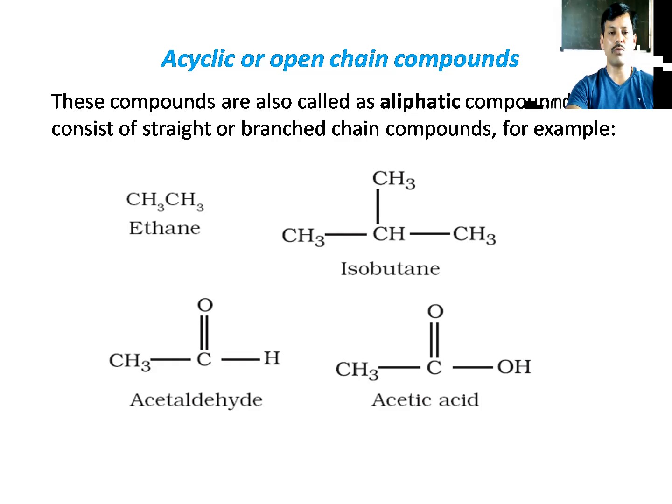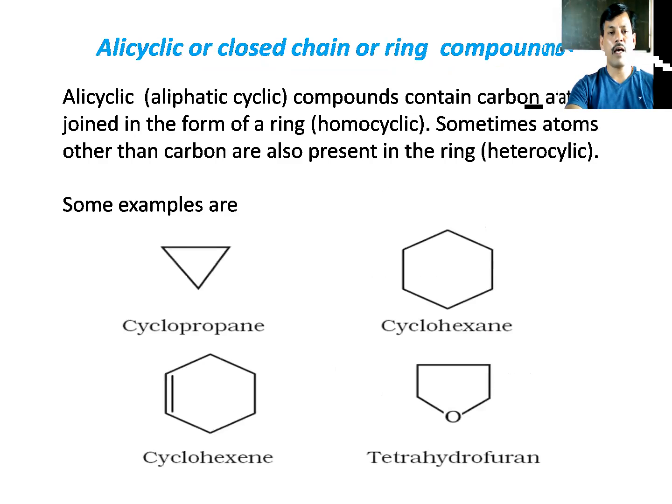Now here isobutane. Some alicyclic compounds have different structures, and branched chain compounds are also present. Now see, in alicyclic or closed chain ring structures, you see here cyclopropane.